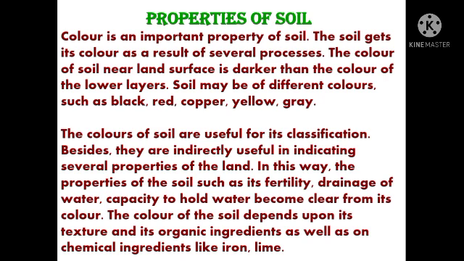Soil may be of different colors such as black, red, copper, yellow and grey. The colors of soil are useful for its classification. On basis of color, soils are categorized into different textures. Besides, they are indirectly useful in indicating several properties of the land.